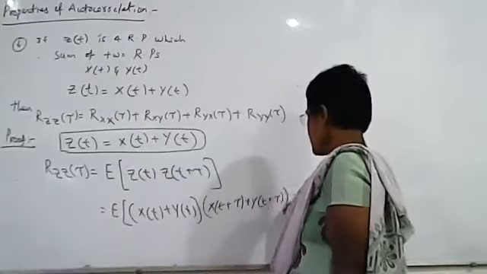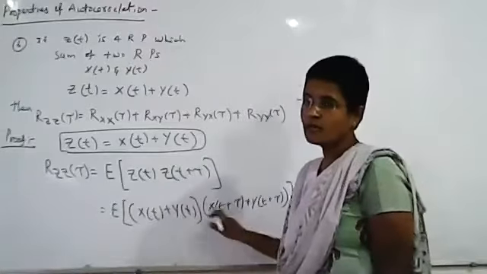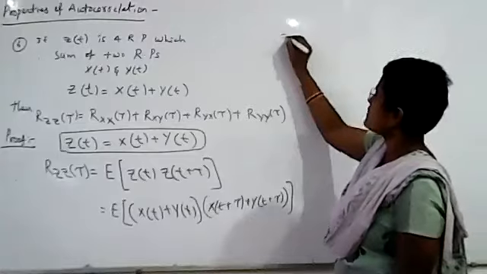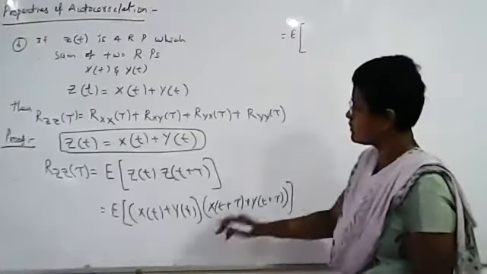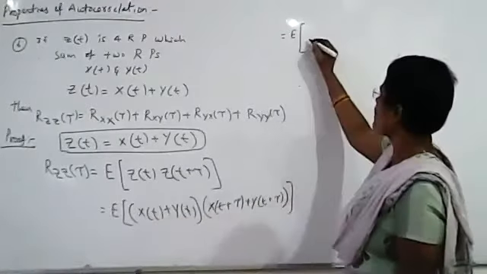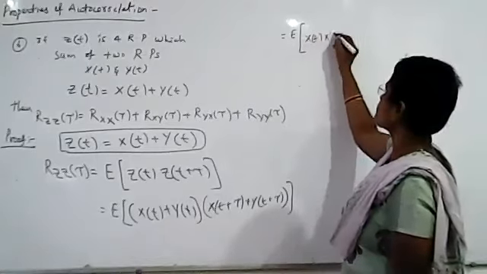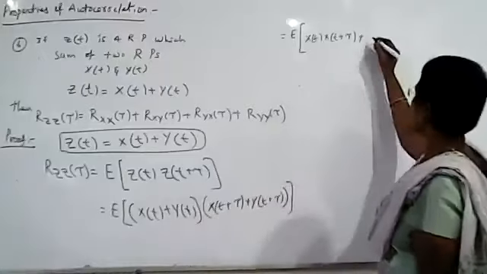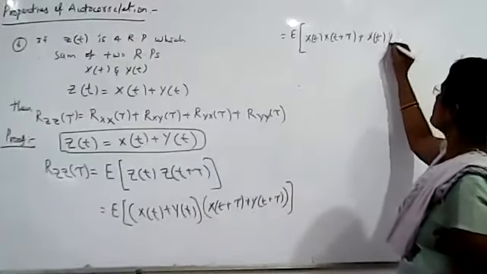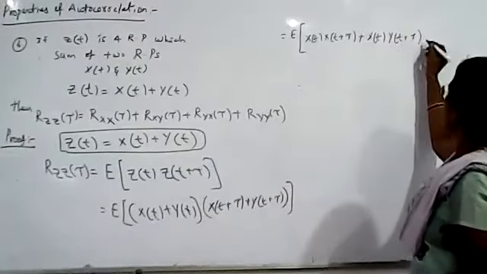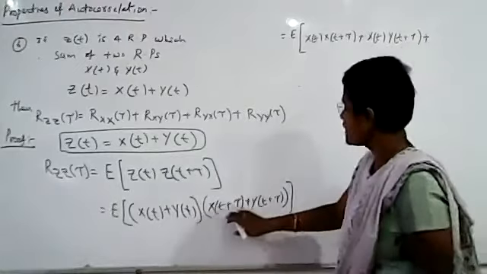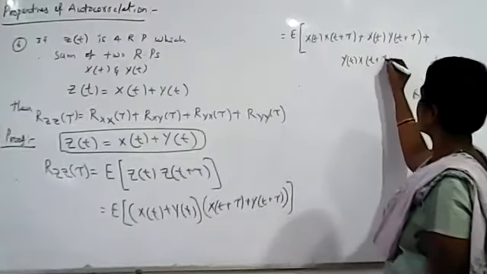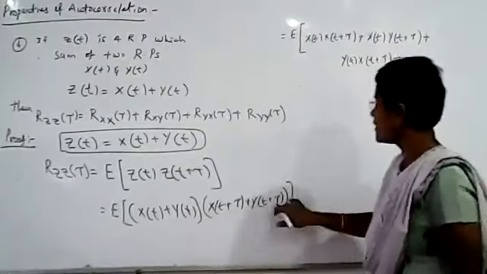The same procedure here. We should multiply these two terms, apply expectation separately to each and every term. So just multiply these two terms. X of t, x of t plus tau. We are just multiplying these two more. Okay. X of t, y of t plus tau, plus y of t, x of t plus tau, plus y of t, y of t plus tau.